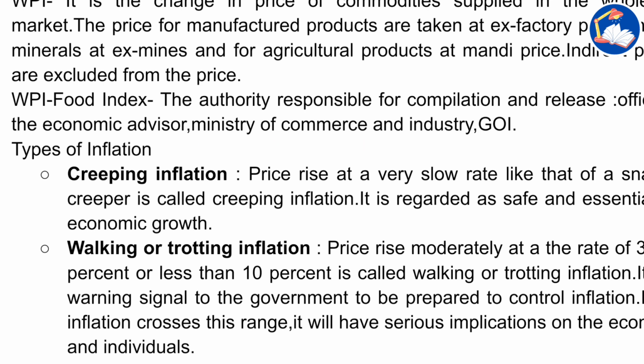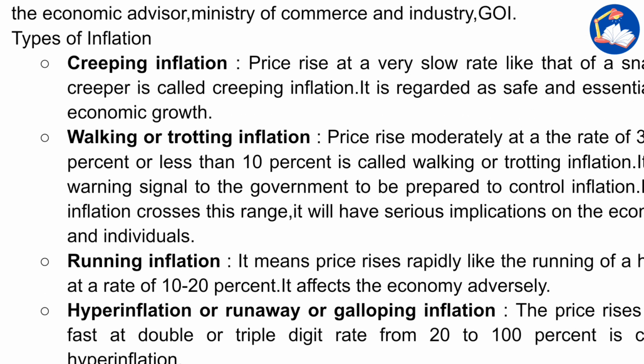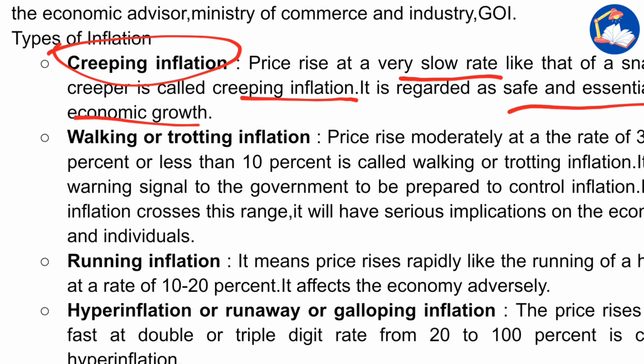Now, types of inflation. First one is creeping inflation. The price rise is at a very slow rate, like that of a snail or a creeper, and is called creeping inflation. It is regarded as safe and essential for economic growth. Another question that can be asked is, is inflation good? Inflation at a slow rate is good. It's actually evidence that the country is growing.